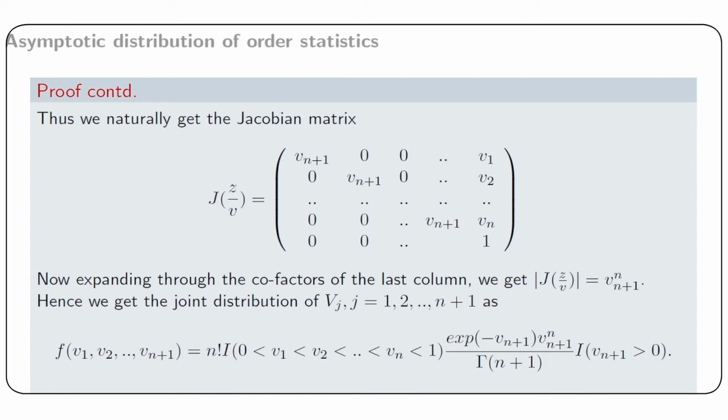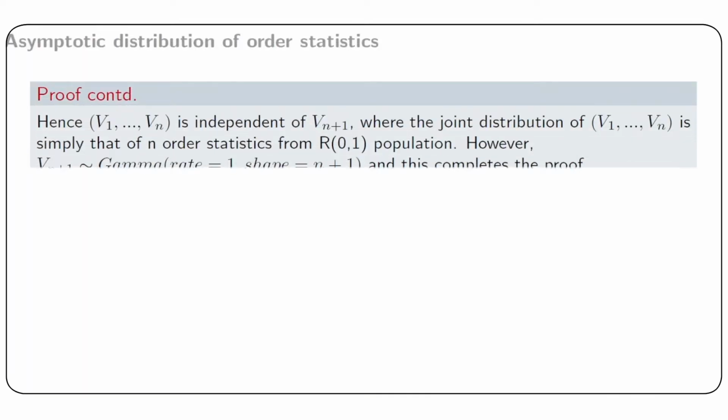So from the first principle of independence, the joint distribution of the variables v1, v2, vn is independent of vn plus 1, where the joint distribution of v1, v2, vn is simply that of n order statistics from rectangular 0, 1 population. However, from the PDF representation as given in the previous page, it is natural that Vn plus 1 has a gamma distribution with rate unity and shape n plus 1, and this completes the proof.